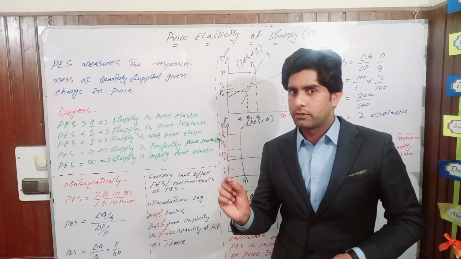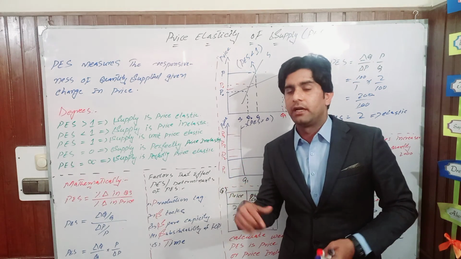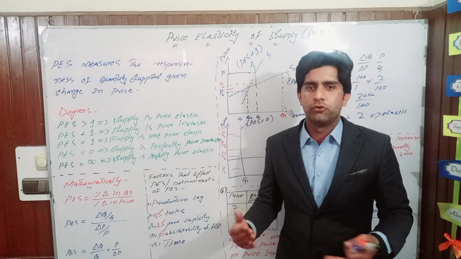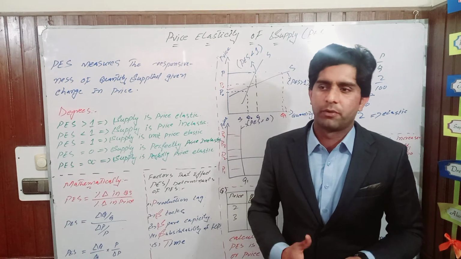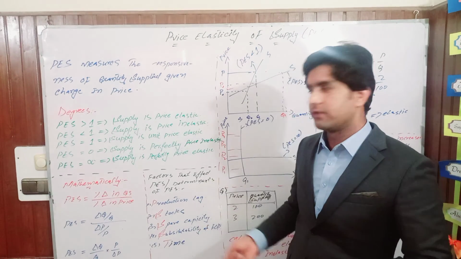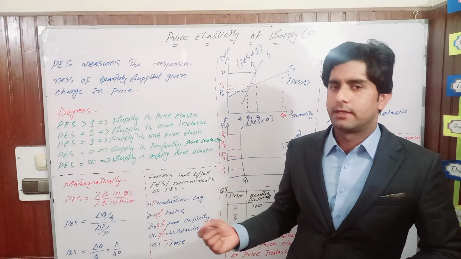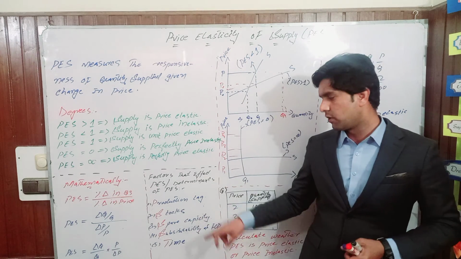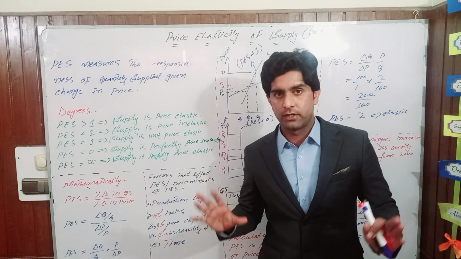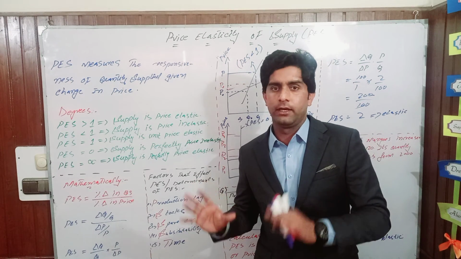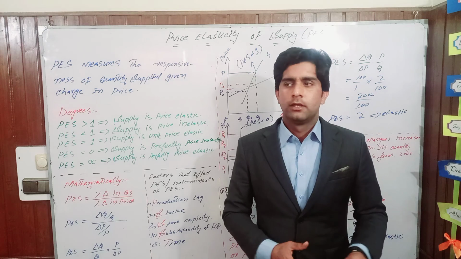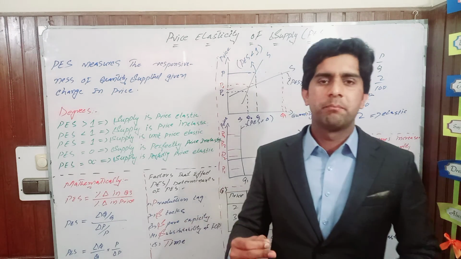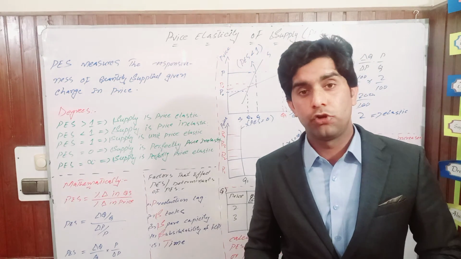When production lag is low, meaning that you can produce the good in a very short time, then by a change in price you are able to change the quantity supplied of your product frequently, and it is said to be price elastic supply. Another factor that determines the price elasticity of supply is stocks. When a producer has enough stocks available, he is able to change the quantity supplied by an increase or decrease in the price. Then price elasticity of supply is said to be elastic.